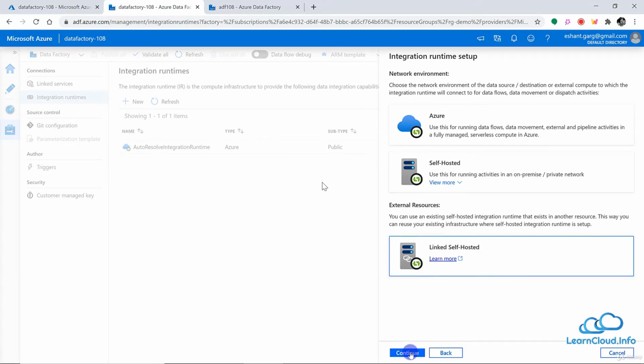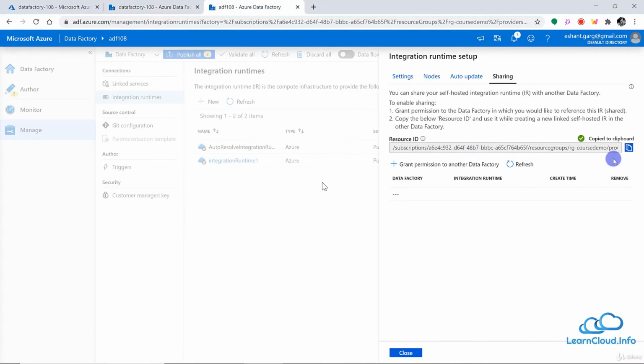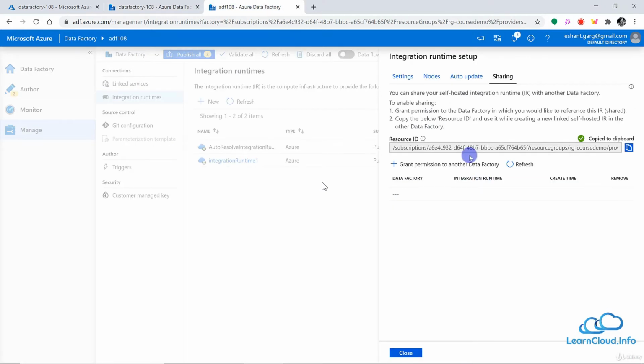And when I choose this, it will ask for the resource ID, and this resource ID I can copy from here and paste it here, and I can continue, and I can create my self-hosted integration runtime right here. So the same integration runtime can be shared among multiple data factory instances.